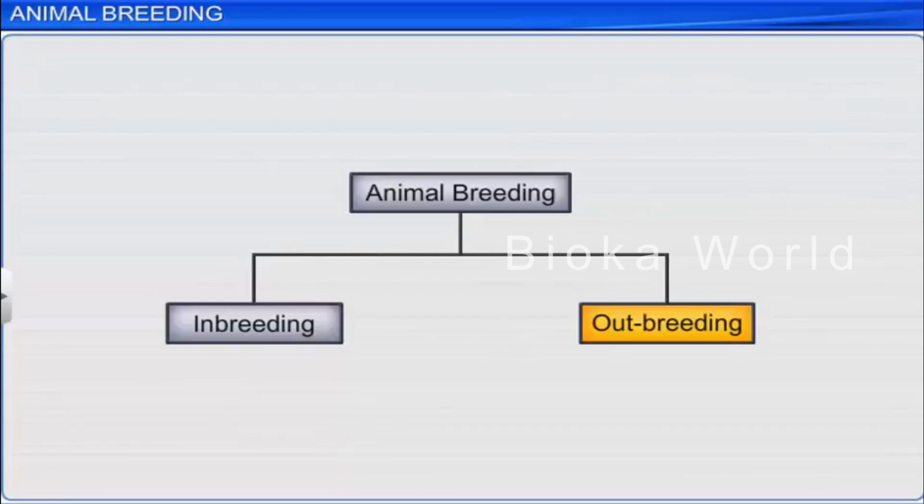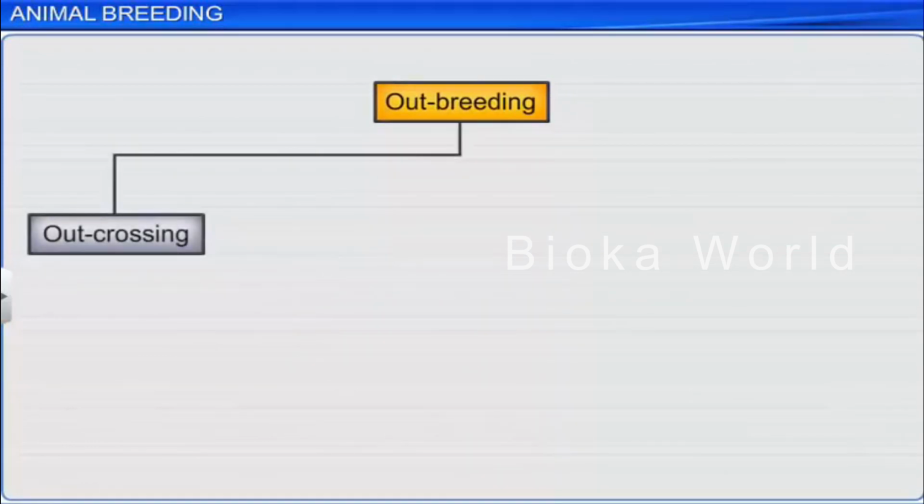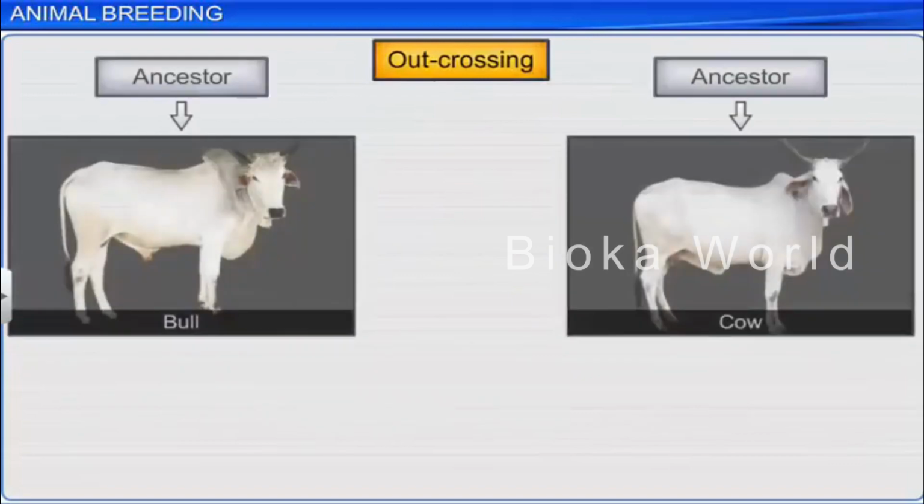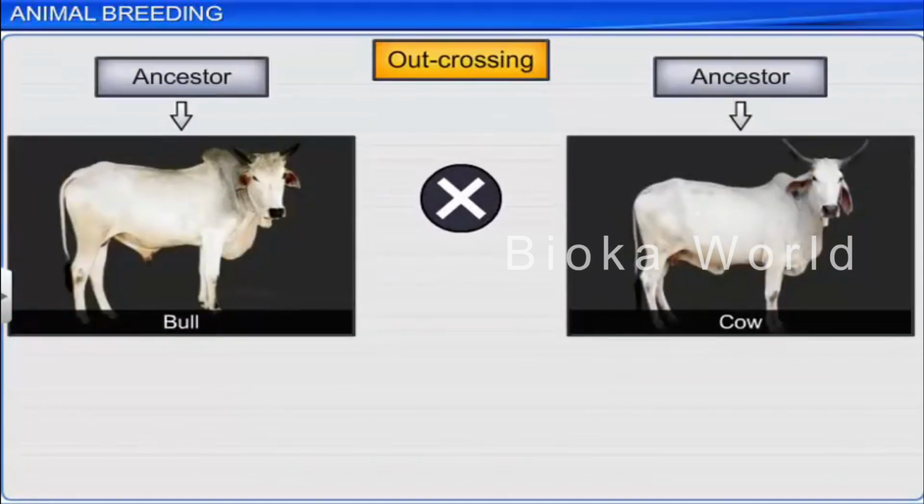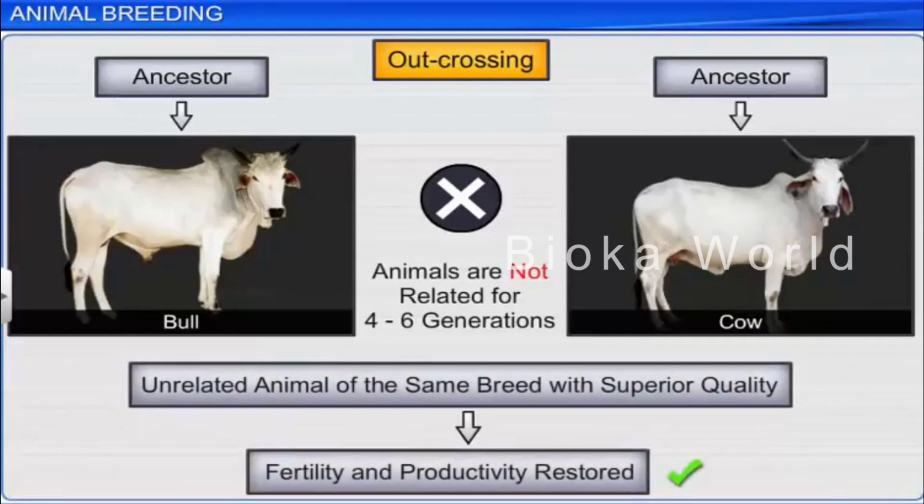Now let us learn more about outbreeding. Outbreeding can be carried out in 3 ways: outcrossing, crossbreeding, and interspecific hybridization. Outcrossing is mating between animals of the same breed but with no common ancestors for up to 4 to 6 generations on either side. This type of breeding overcomes inbreeding depression.